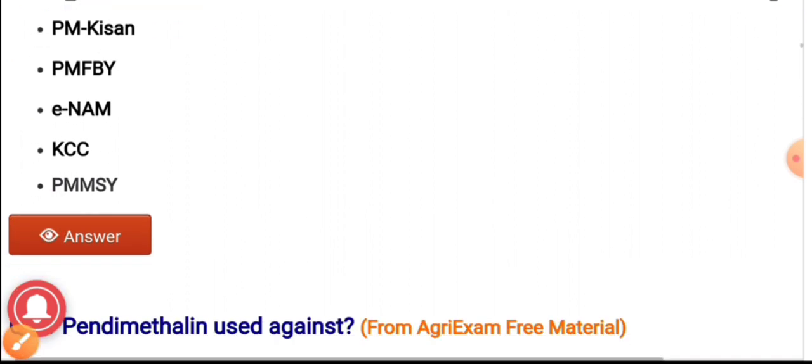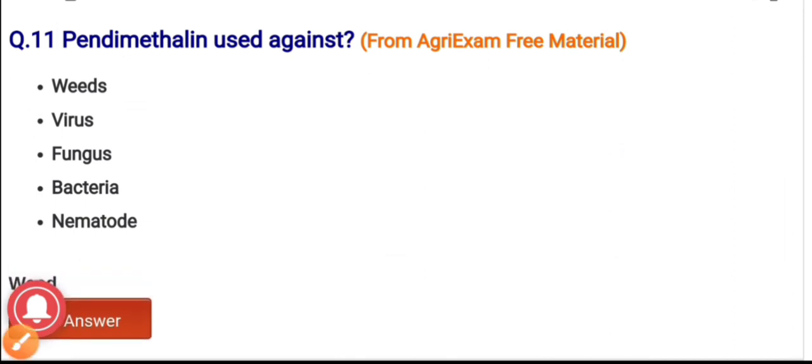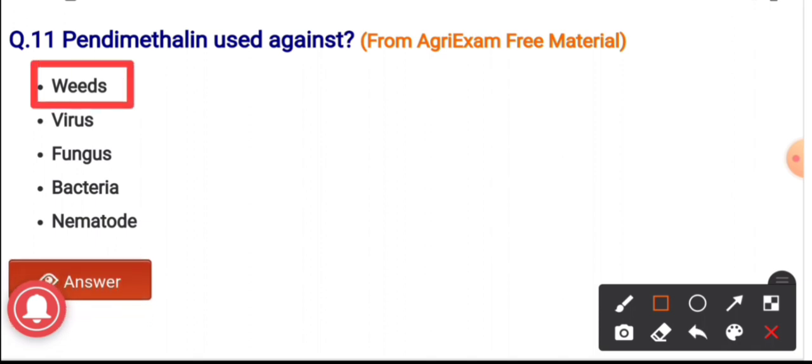Question number 11. The pendimethalin is used against. The options are weeds, virus, fungus, bacteria and nematode. And the correct answer is weeds. Pendimethalin it is used against weeds.